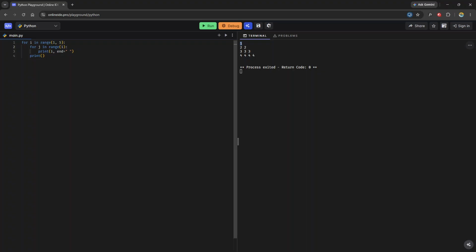Then we iterate again. i is now 2. Now j will be in range from 0 to i, so now it'll be from 0 to 2. And then it prints 2, because we already printed the 1. Same thing when i becomes 3, we print the 3s, and then we print the 4s, and so on and so forth. If I set this up to 10, you can see we can build a pretty long half pyramid like this.